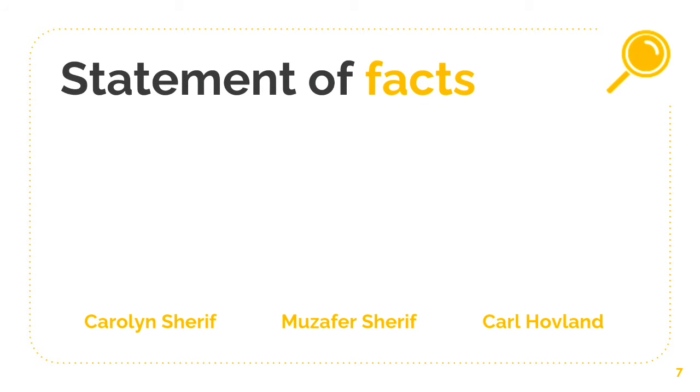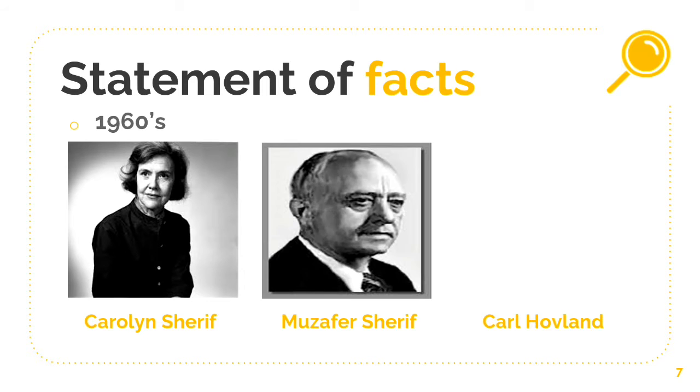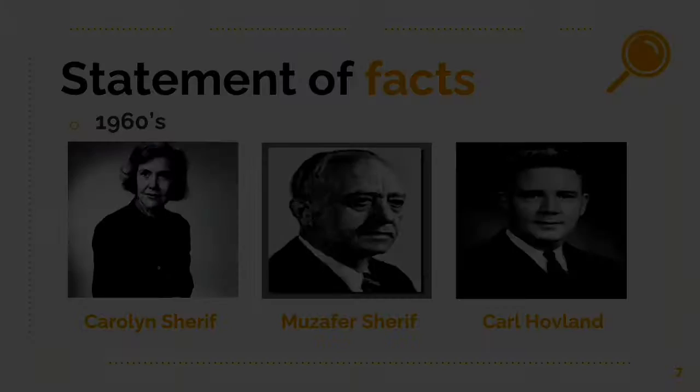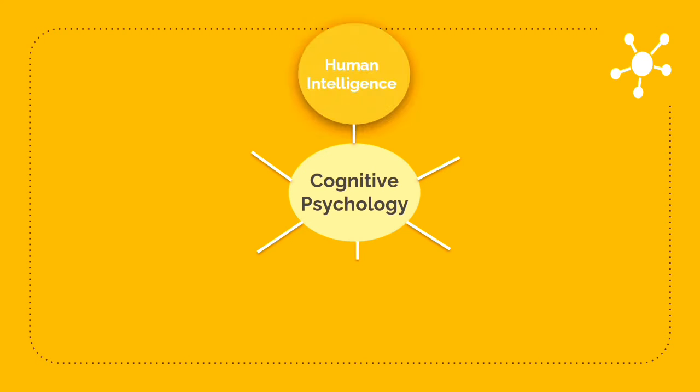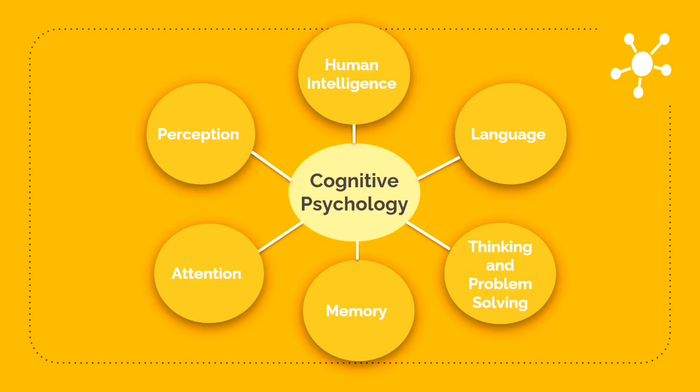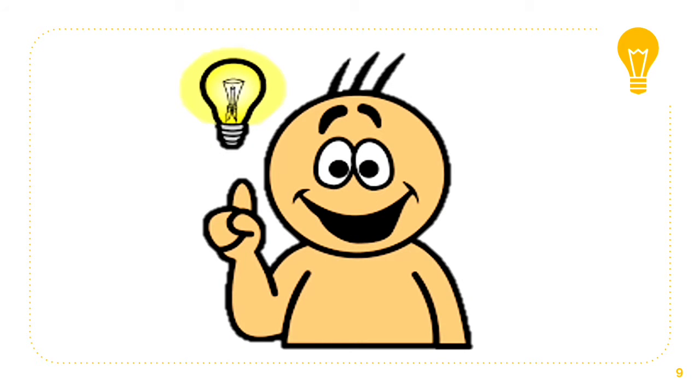Social judgment theory was first developed in the 1960s, and this theory was proposed by Carolyn Sherif, Muzafer Sherif, and Carl Hovland. Researchers were in the development of cognitive psychology, which includes human intelligence, language, thinking and problem solving, memory, attention, and perception. Researchers were curious about what drives people to perform certain behavior and the reason behind them. This is when we began to understand the deeper meaning of the human cognitive process.